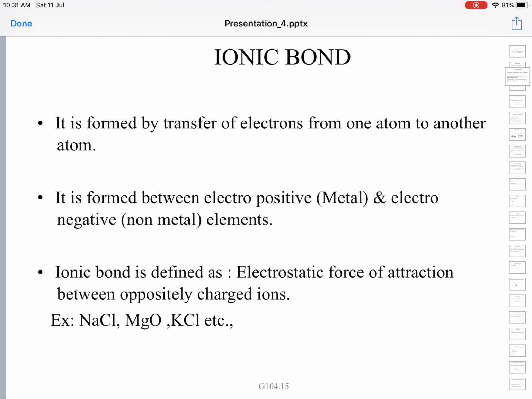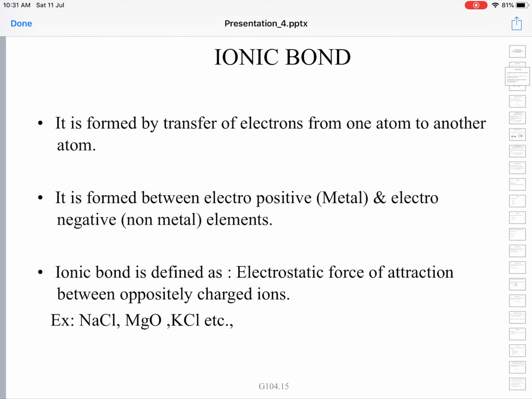Here in the case of ionic bond, an electron is transferred from one atom to another. One turns into a positively charged ion, a cation, and the other turns into a negatively charged ion, or anion. So there exists an electrostatic force of attraction.